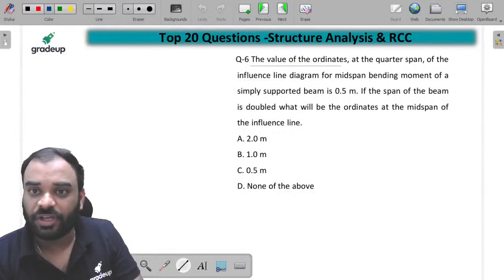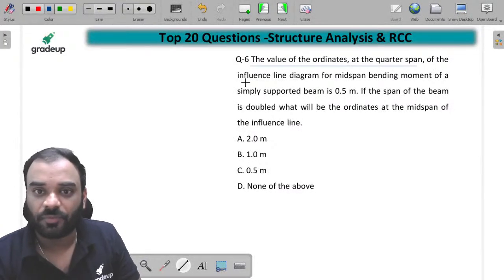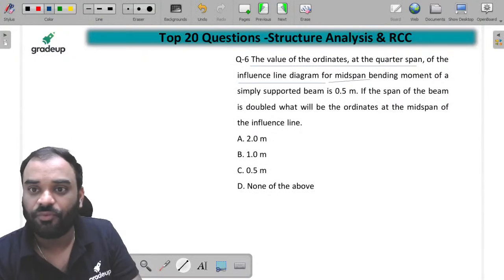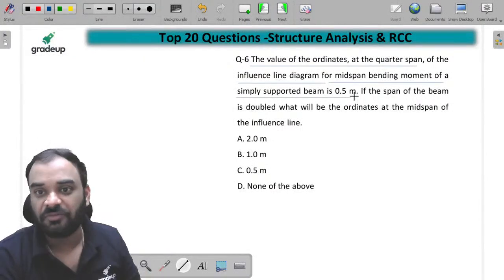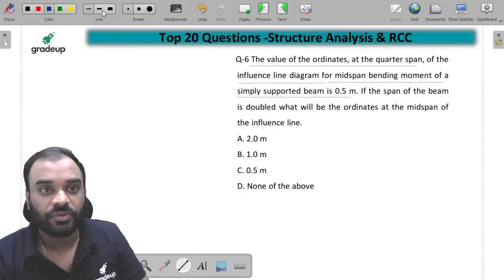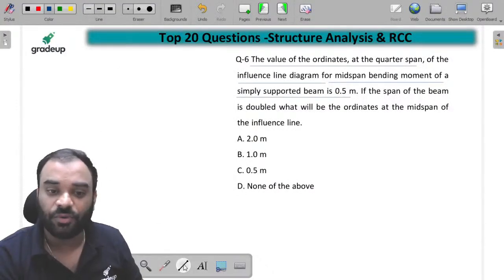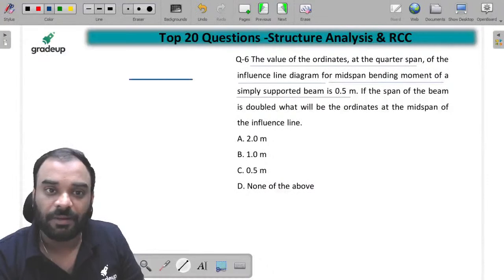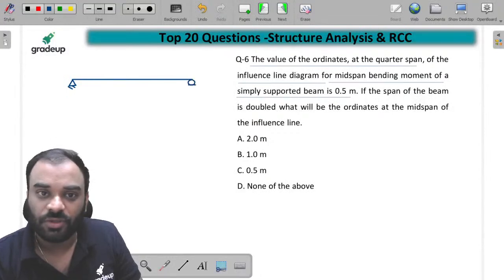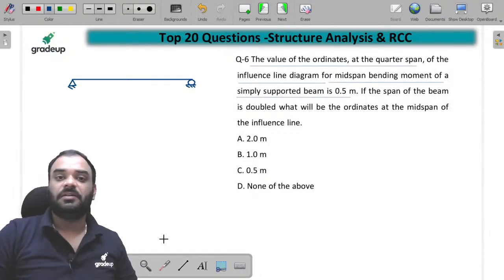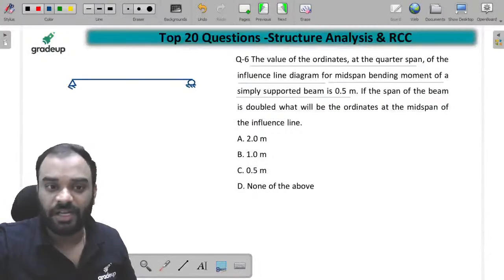The value of ordinates at the quarter span of the influence line diagram for mid span bending moment of a simply supported beam is 0.5 meter, right? So first of all, you have to draw the ILD over here for the mid span bending moment for the simply supported beam, right? आप एक simply supported beam लीजिए बच्चों and just try to make the ILD for the mid span bending moment first.